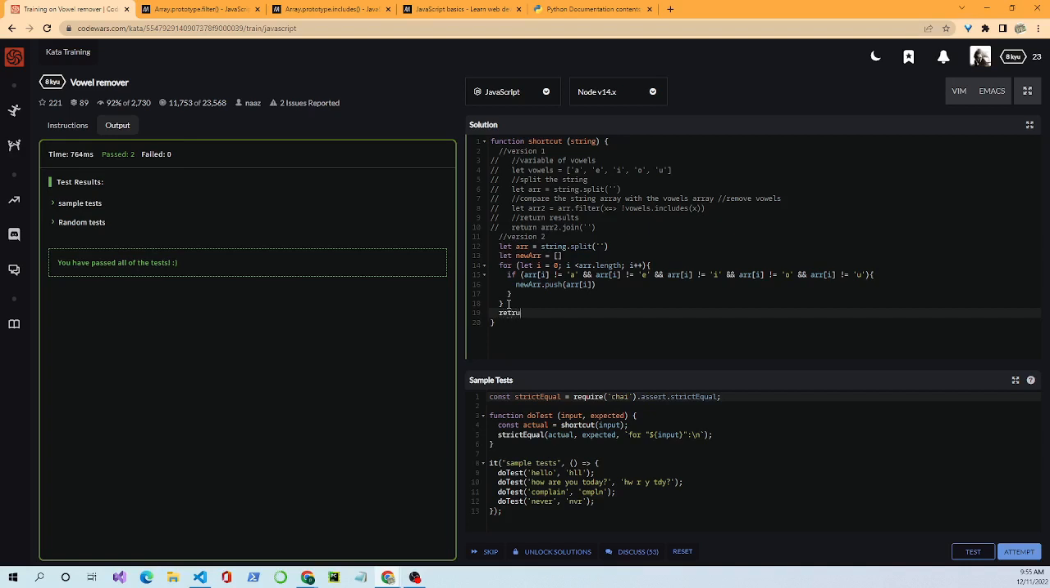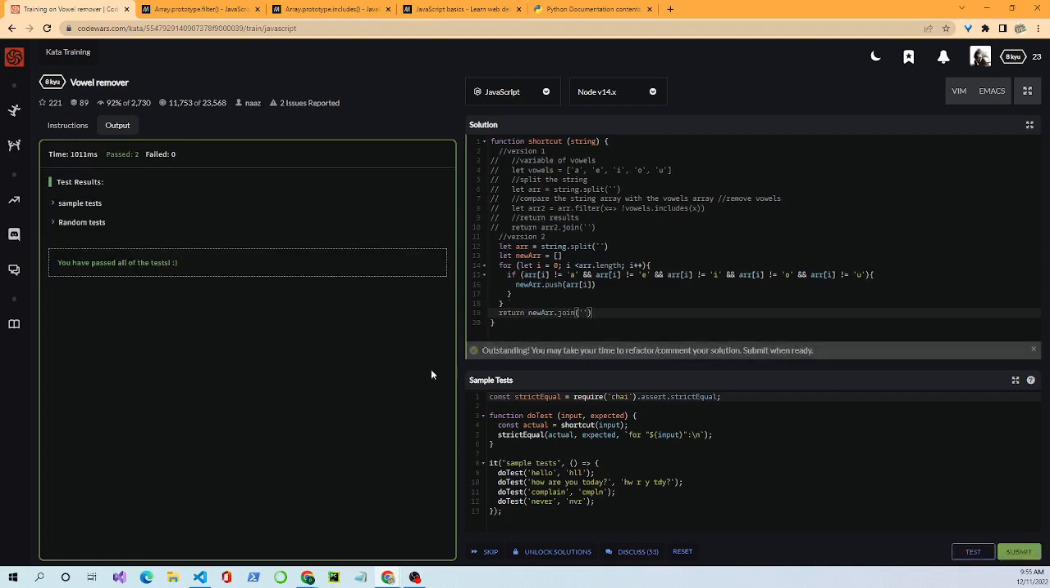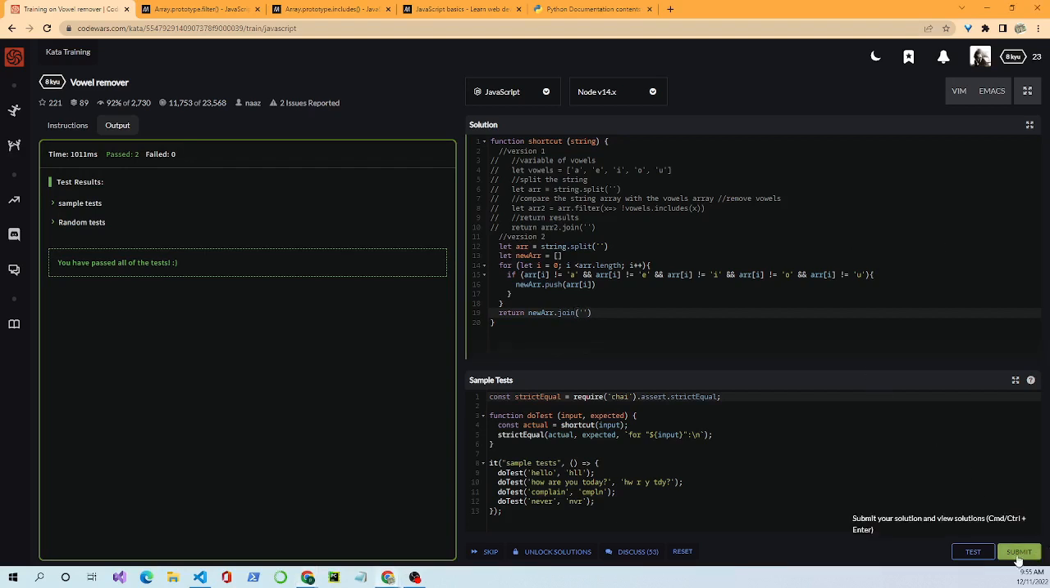Outside of the for loop, we return new ARR, join, using the join method. This method should work as well. Then give it a go. And it passed. See, there's another way to solve it. You work through these and you'll find a lot of ways to solve these problems. These aren't the only ways to solve it, there's tons. So let's see if we get credit for it. Push submit.